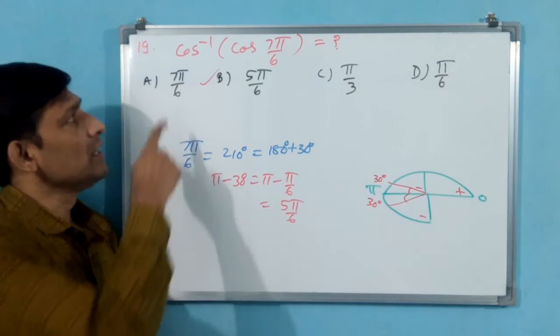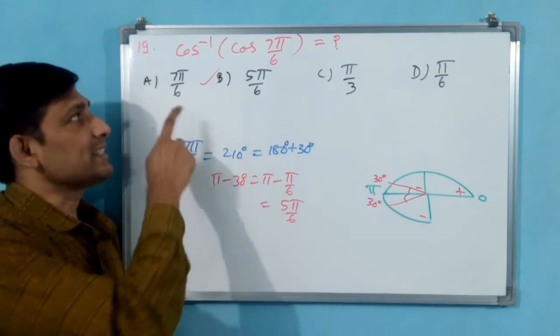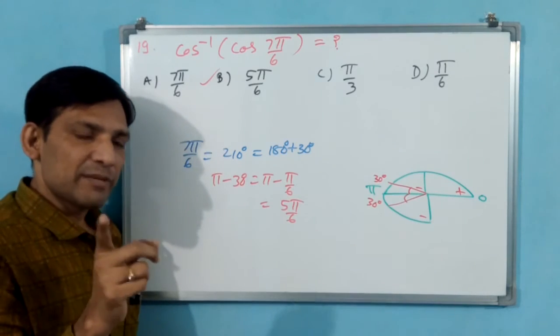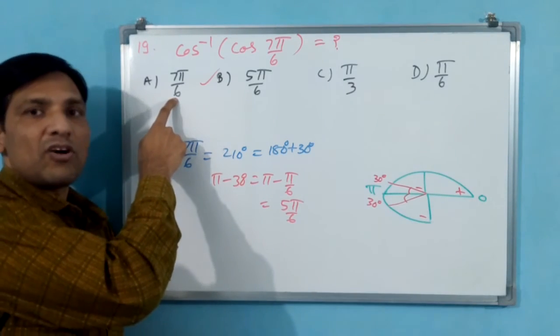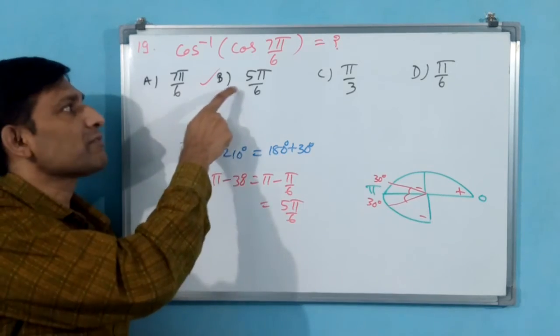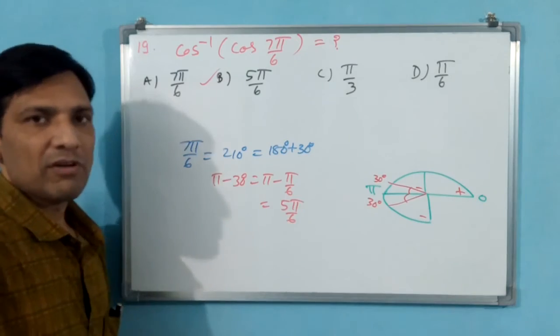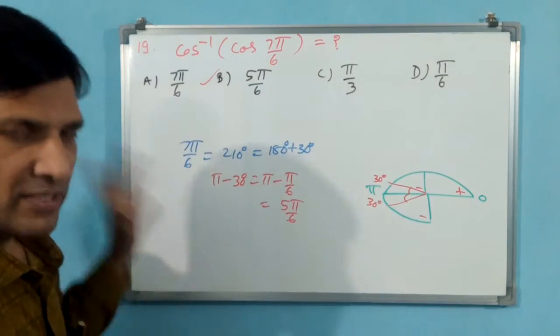Or else, see, up to class 10, even for class 11 also. Why? Because in class 11 inverse trigonometric functions are not there. Cos 7 pi by 6 is okay, or cos 5 pi by 6 also same value. But this is not applicable for class 12. When inverse comes, you have to take these values only.